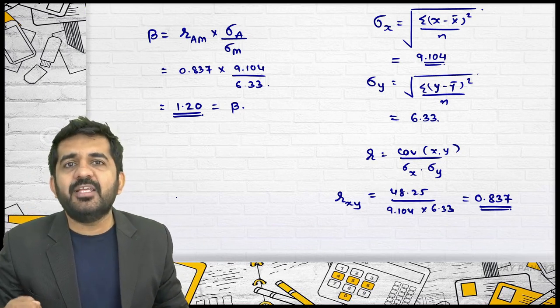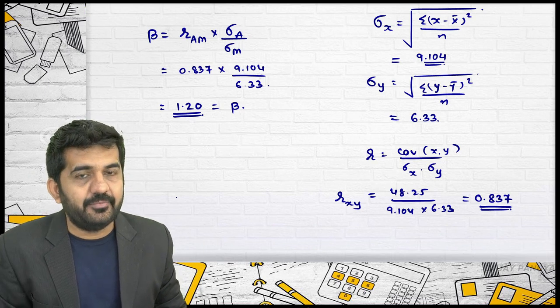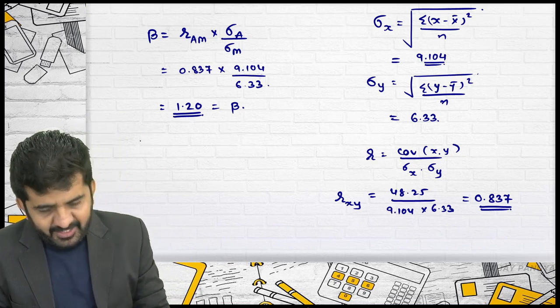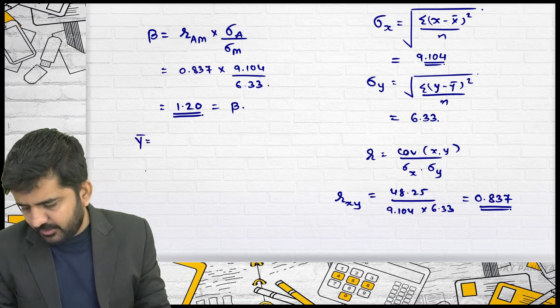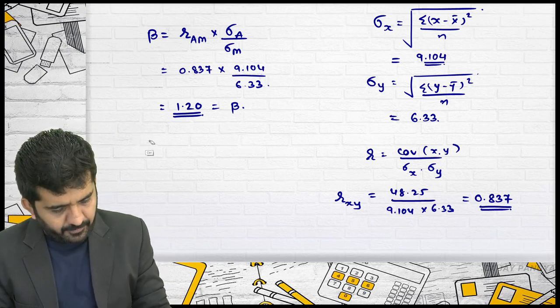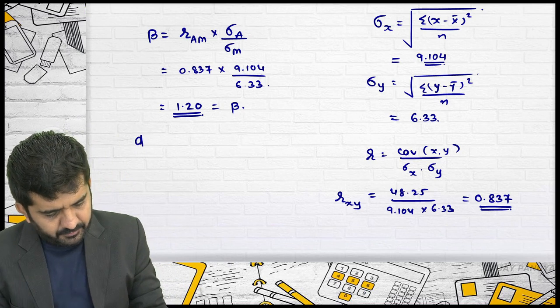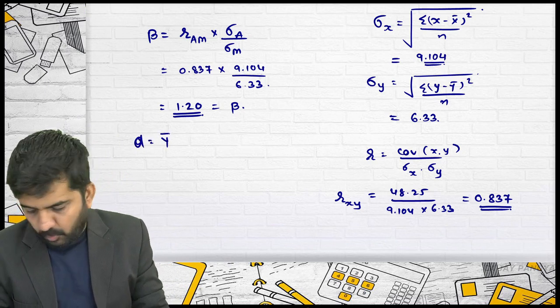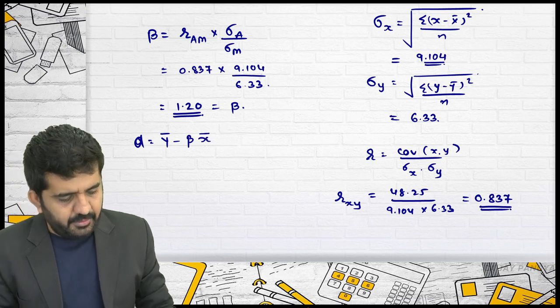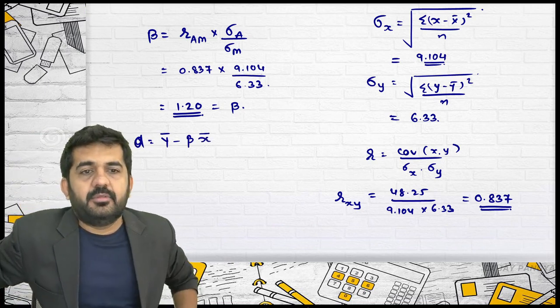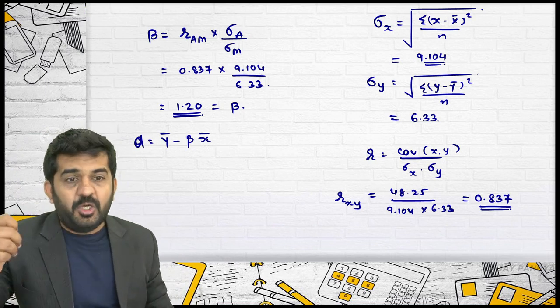Characteristic line is very similar to regression line. For finding out alpha, I can use this: alpha is equal to Y bar minus beta into X bar. Is it alright? What is Y bar?